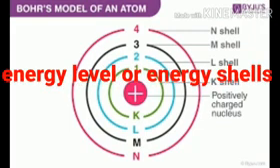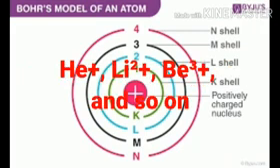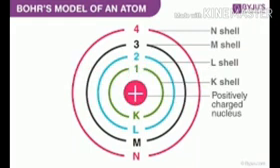What are the limitations of Bohr's model? One main limitation was that the model was applicable only to hydrogen and hydrogen-like ions. For example, He+ ion, Li2+ ion, Be3+ ion and so on.